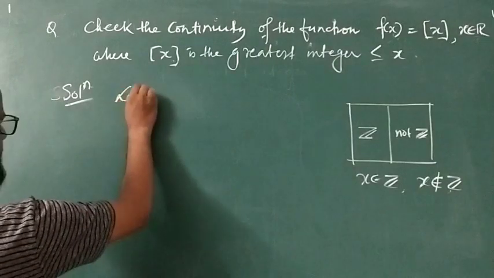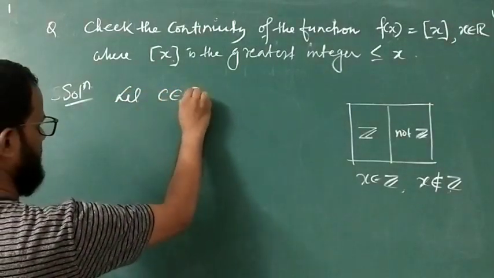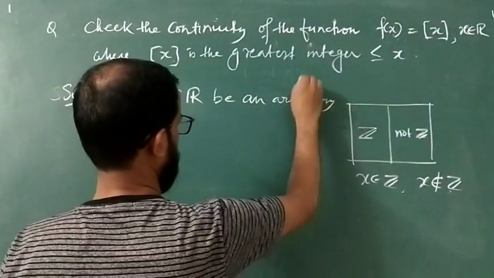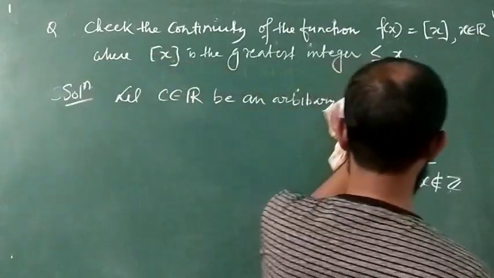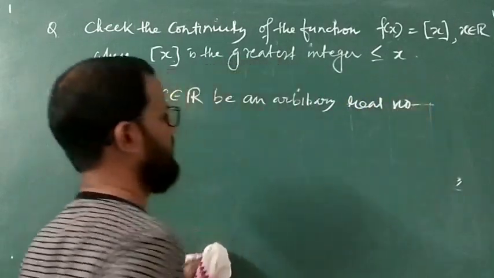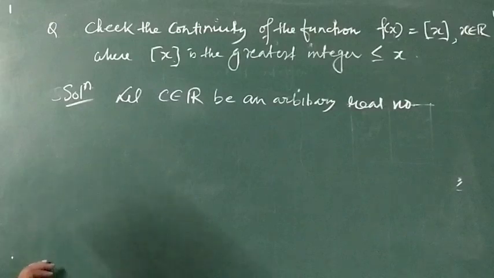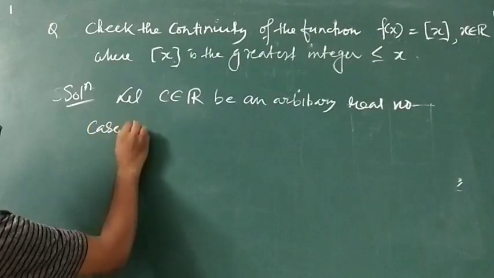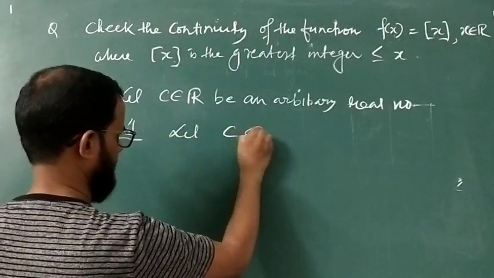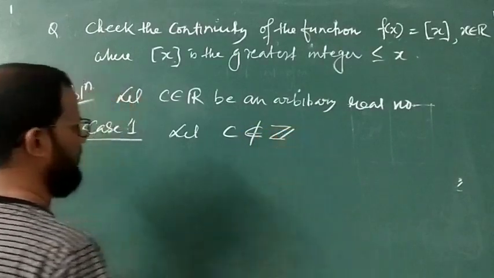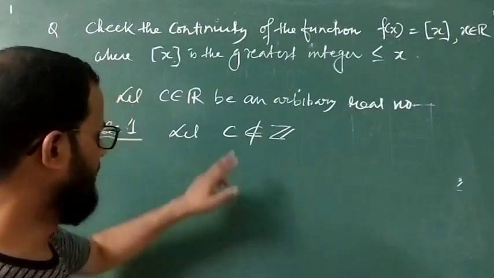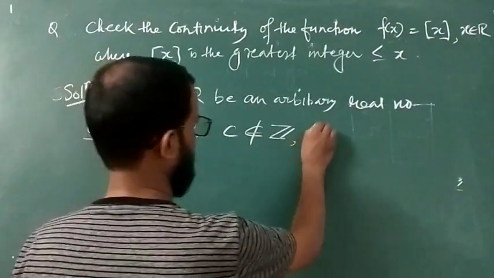Let us take c belongs to R, be an arbitrary real number. Okay, we take c be an arbitrary real number. तो ये c क्या होगा? टू केसेस होगा. Case 1: let c does not belong to Z, because any real number can be divided into two parts. One is integer, another is non-integer. I am taking first c is not an integer. What happens then?